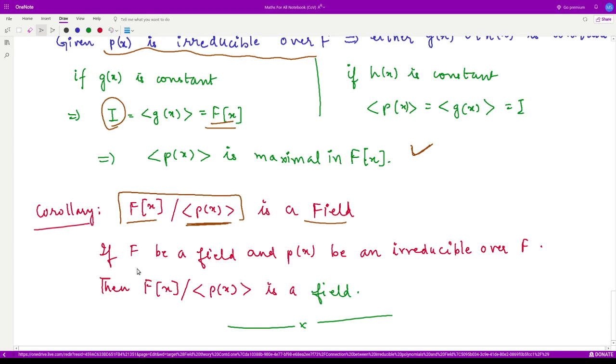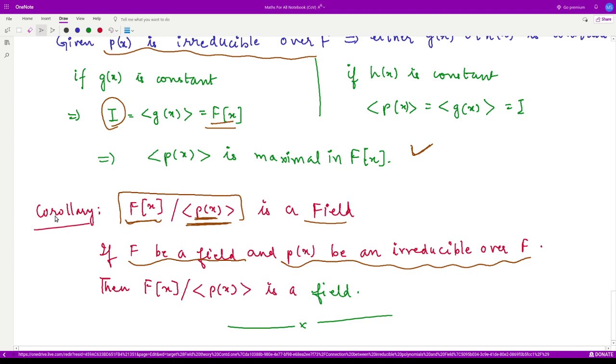That means F is a given field and p(x) is an irreducible polynomial over F. In that case, we saw that the ideal generated by this irreducible polynomial would be the maximal ideal, and from the previous result we saw that the quotient of a ring by a maximal ideal is a field. So this thing is also a field.